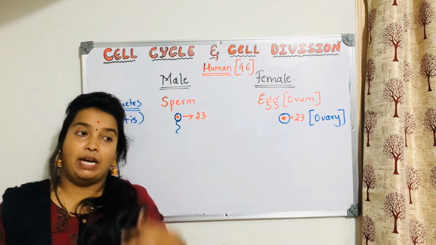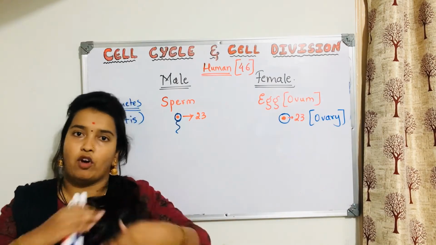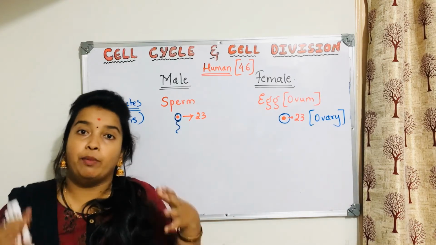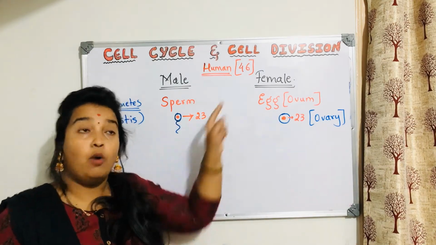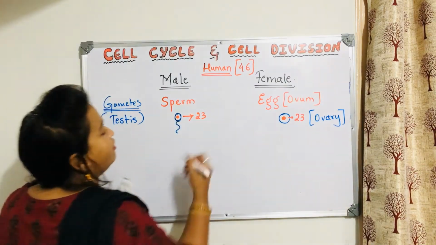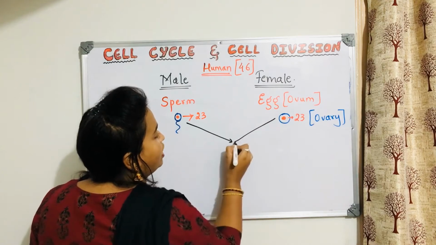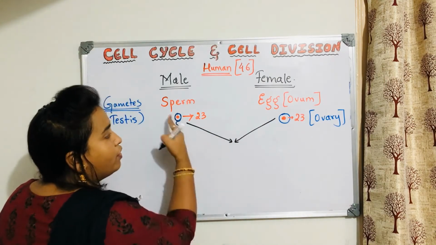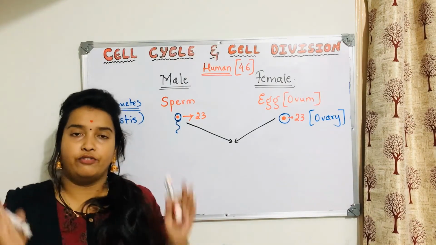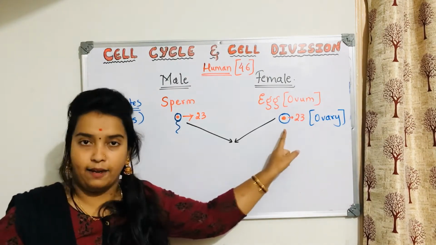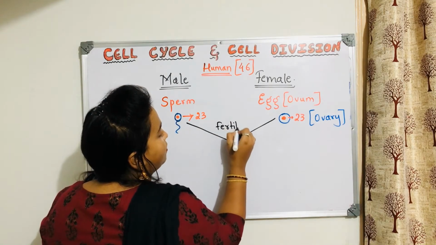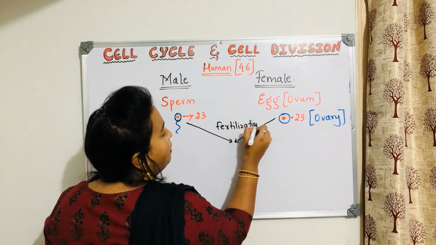DNA is present. But at the time of division, DNA becomes condensed and forms chromosomes. Usually human beings have 46 chromosomes. How are these 46 chromosomes formed? That is by the fertilization of both of these. This process of combination, the fusion of sperm and egg, is called fertilization.